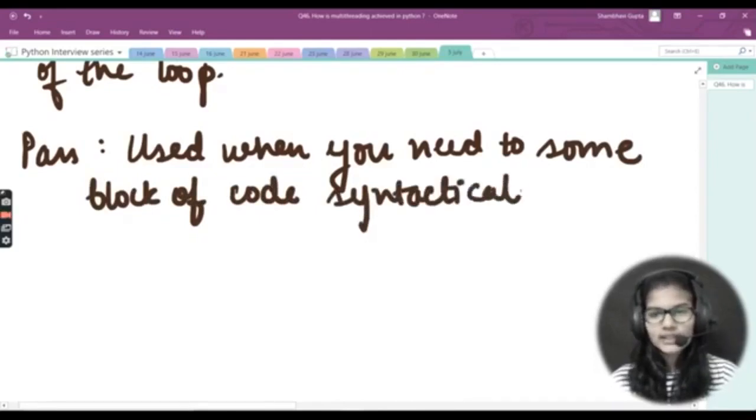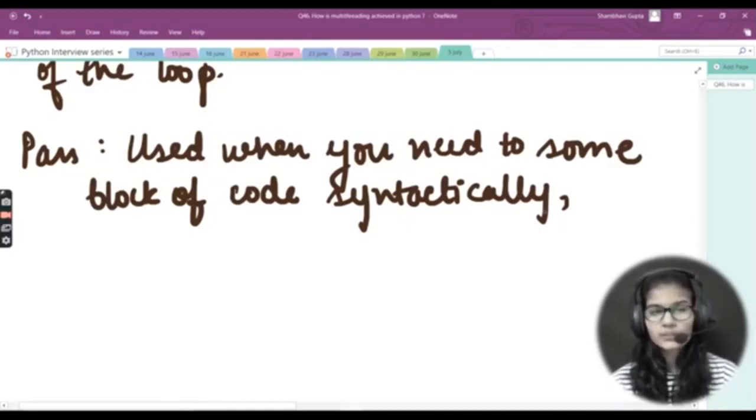Basically, I'll give you a simple example for this pass function so you can understand it clearly. Let's say you have made a function, or you have made a class. Now, let's say inside that you do not want to write anything. If you do not write anything inside that, it will give you an error, right? We cannot just keep them empty. Whatever the things are, we need to write something, but you do not want to do that.